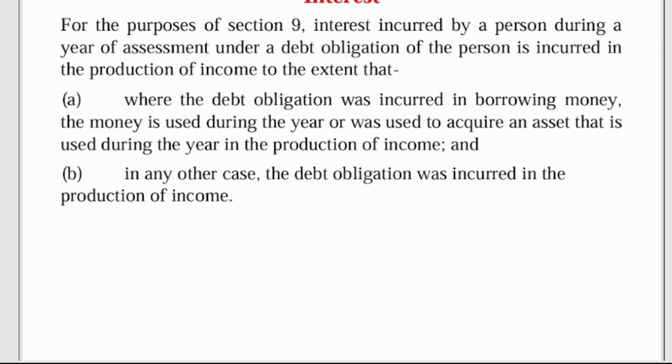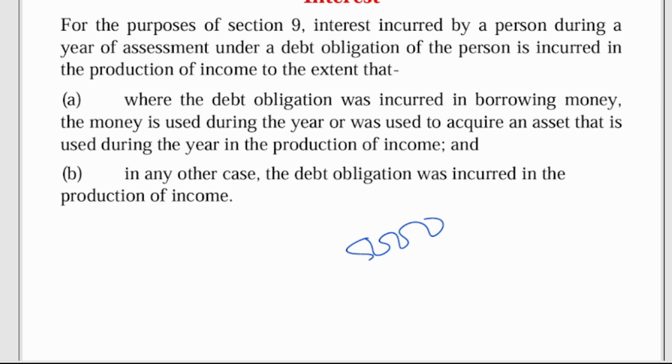For example, if you borrow 5,000 Ghana cedis and you use this 5,000 to buy raw materials, the interest on this 5,000 is allowed. Or you borrow 5,000 Ghana cedis and you use that 5,000 to buy an asset that is going to be used for production, it's allowed.